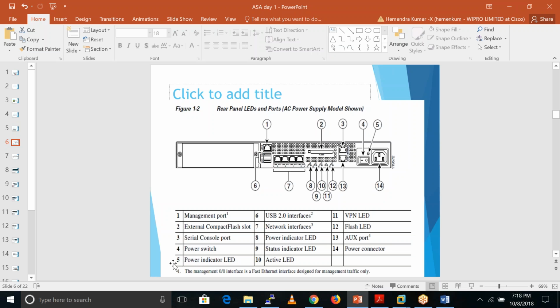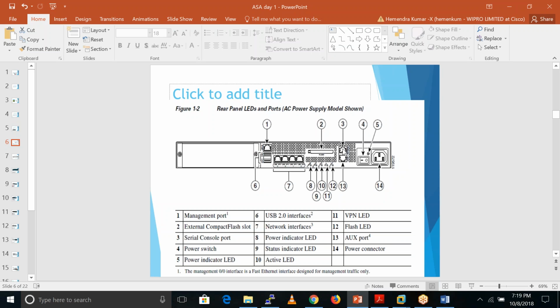Sir, what is the use of the serial console port? To get the console access of this device. It is also a port we use for managing the firewall directly. Sometimes somebody launches an attack on our firewall, or somebody changes the username and password, or somehow the management interface goes down. In that case, we go inside our data center and connect the console cable directly here and to one port on our system, and after that we get the console CLI access of this firewall. From there we can make all kinds of changes.